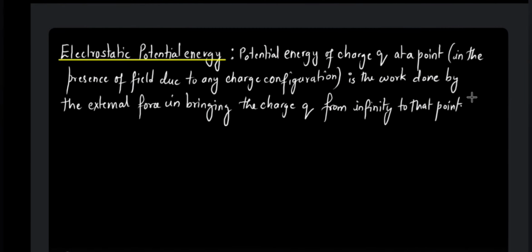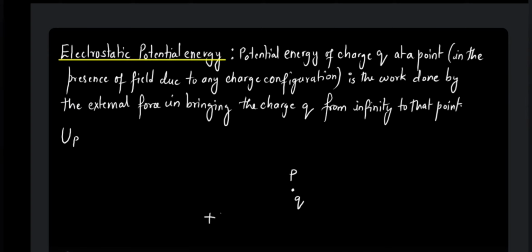So now let us define the electrostatic potential energy. So if you place a charge Q at a certain point, let us say P, the potential energy of this charge at this point P, let us say UP, in the presence of the field due to a charge configuration.